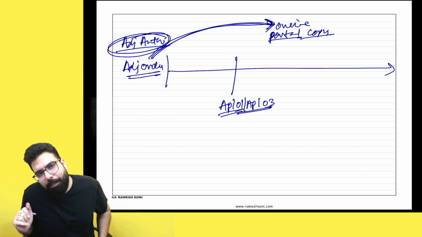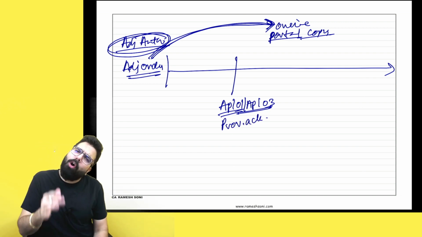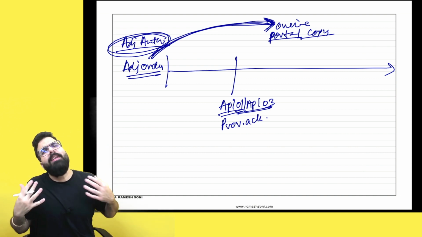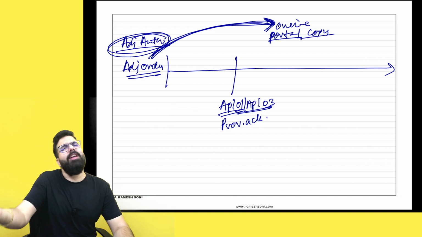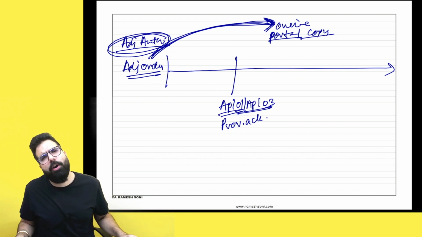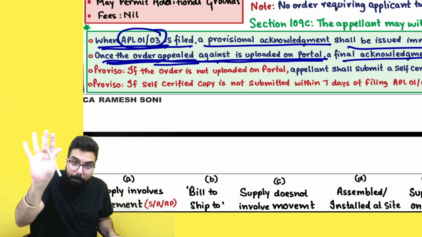If I or the department filed an appeal, provisional acknowledgement will be given. Now, if the order copy is uploaded by the adjudicating authority online on the portal, then sir, hey appellate authority, you go and see on the online portal only. Why do you want me to upload an order copy? So they are telling, in this scenario, you don't have to upload an order copy.